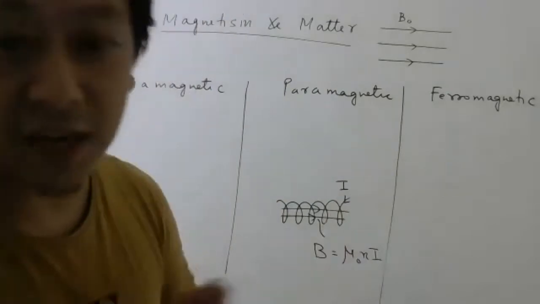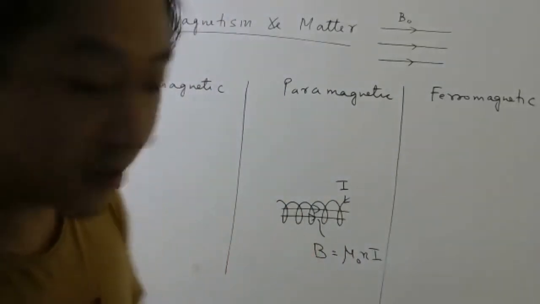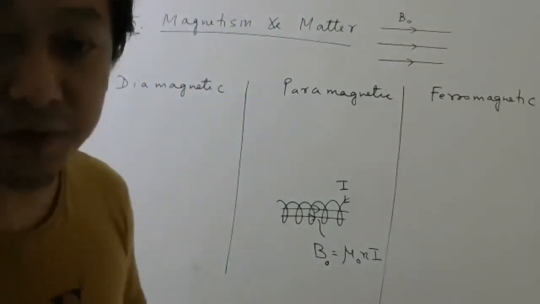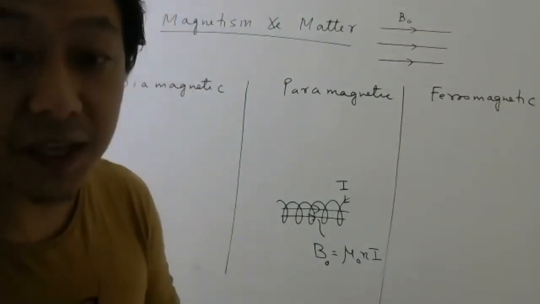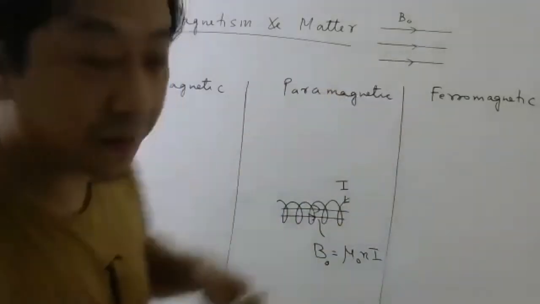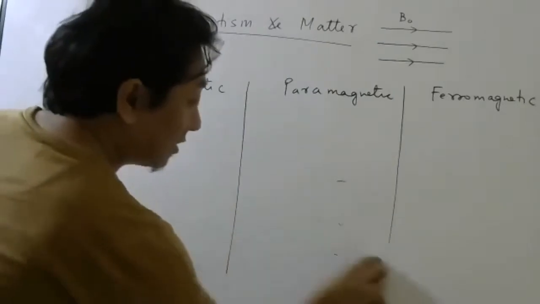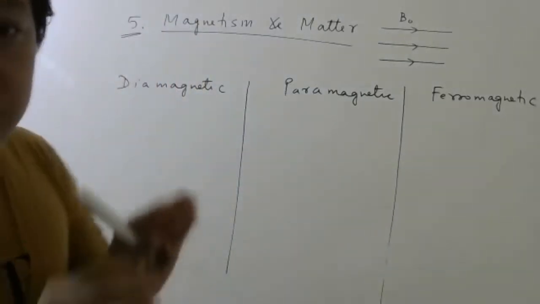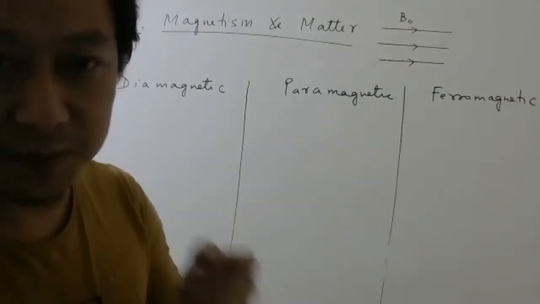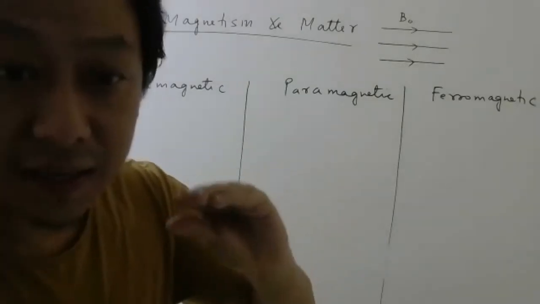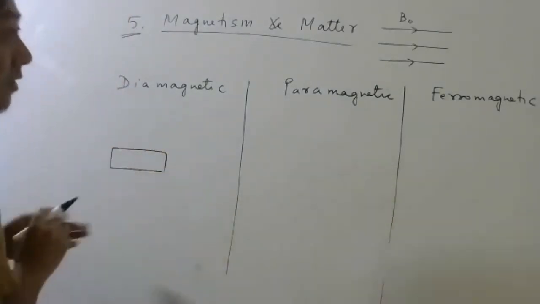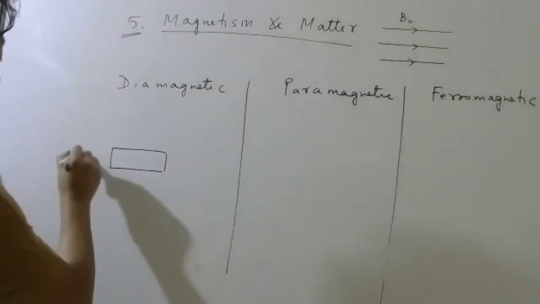If there is nothing inside the solenoid, then it is vacuum, right? So that time I will write B naught, for the magnetic field in vacuum. Now inside this solenoid, suppose I put a diamagnetic material. Bismuth is an example, and you can see more in your textbook. If you put a diamagnetic material, then this magnetic field will look like this now.